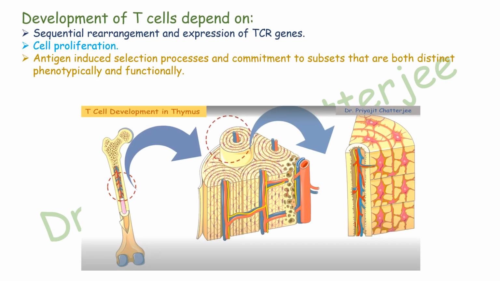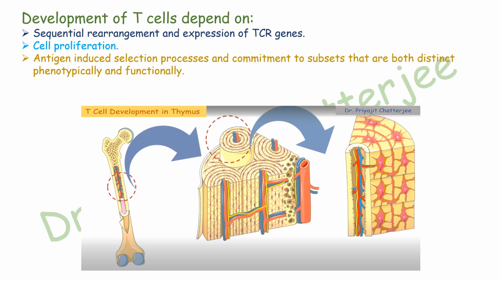Development of T cells mainly depends on the sequential rearrangement and expression of the TCR genes, that is T cell receptor genes. Second is cell proliferation, and the third factor for the development of T cells is the antigen induced selection process and commitment to subsets that are both distinct phenotypically and functionally.